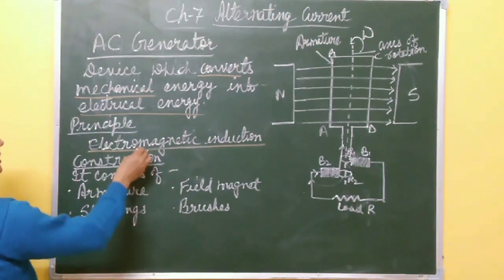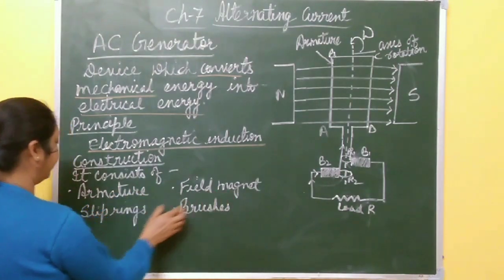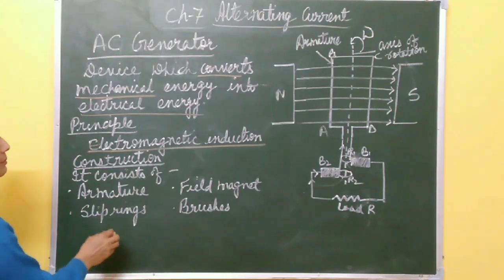So now next is its construction. It consists of four main things: armature, field magnet, slip rings and brushes. What is this armature?